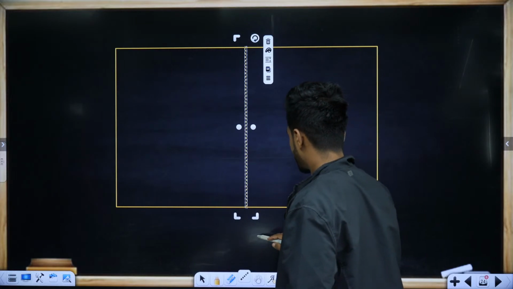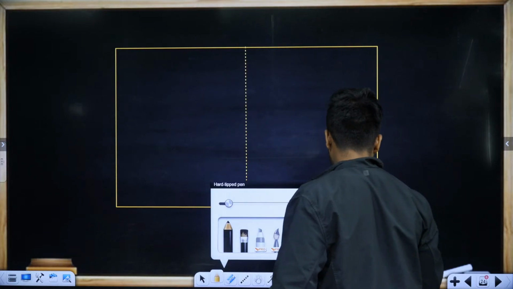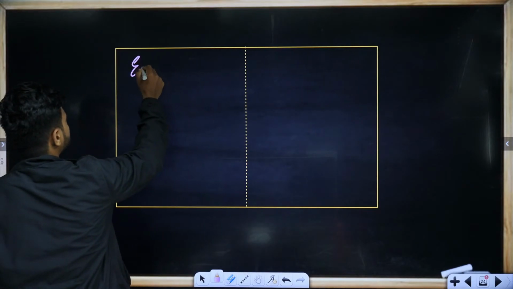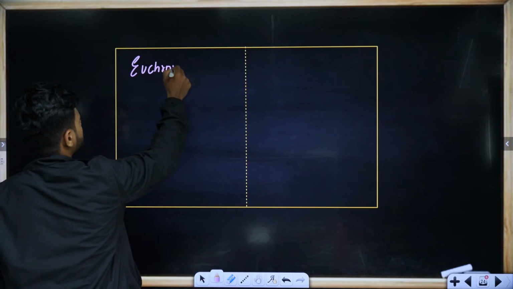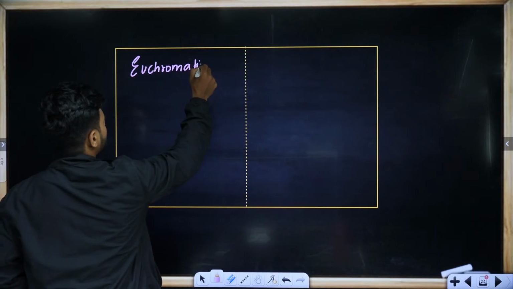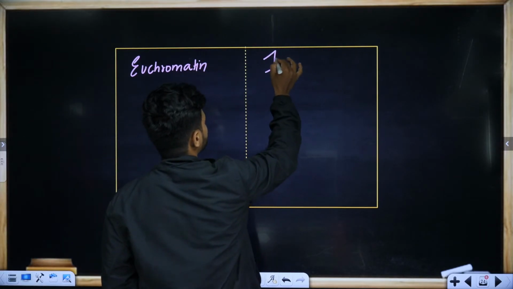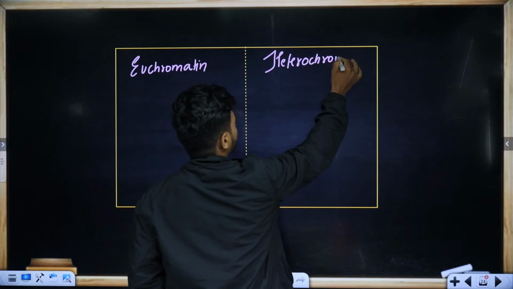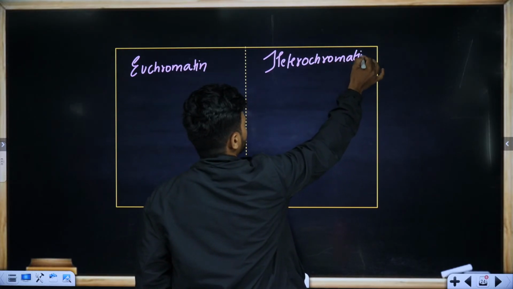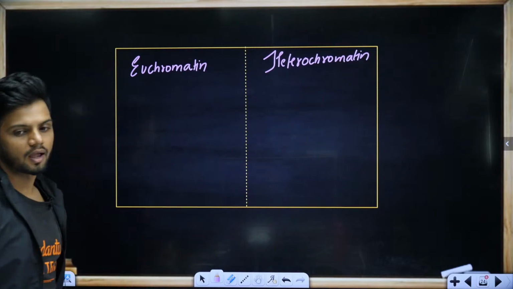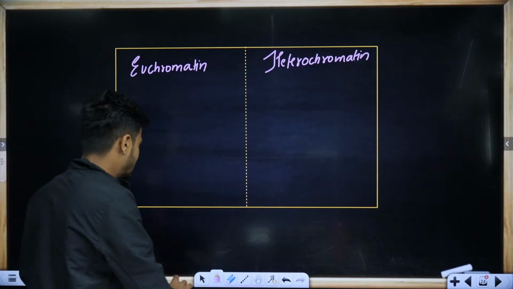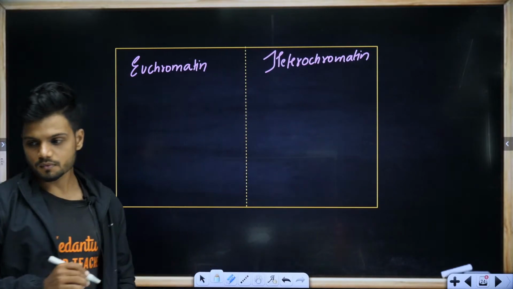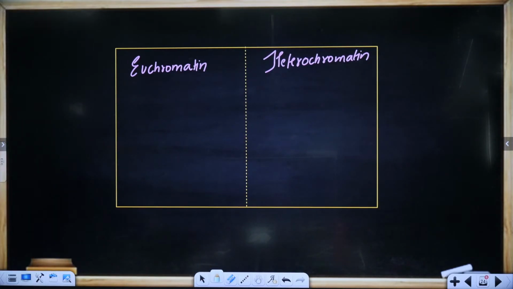There's something called euchromatin and heterochromatin. Euchromatin as well as heterochromatin. Very simple difference, understand very easily. Now let me show you a demonstration.